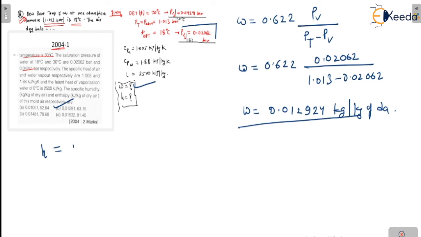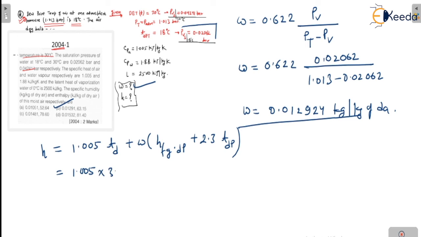But you have to proceed with the enthalpy calculation. For the enthalpy you write: 1.005 times Td, that means dew point, plus omega in bracket hfg at dew point temperature plus 2.3 times the temperature. So you can write 1.005 times 30 degrees centigrade, plus omega, which is 0.012924, in bracket hfg, which is 2500, plus 2.3 into 30. This is your h value.